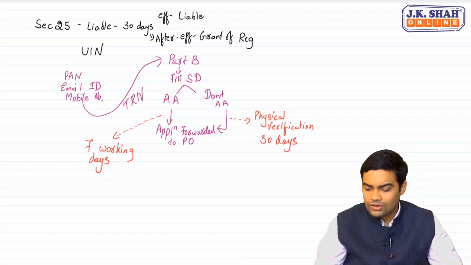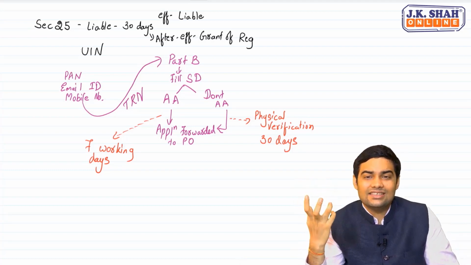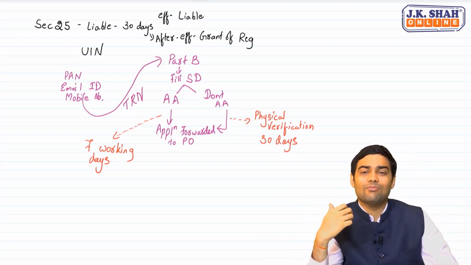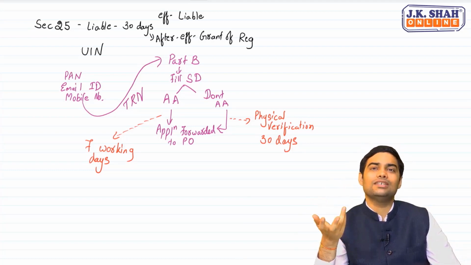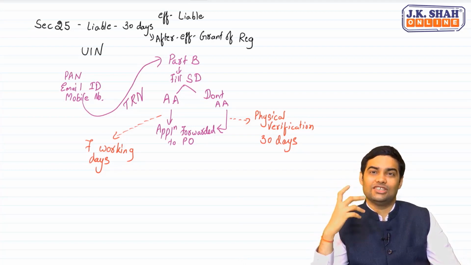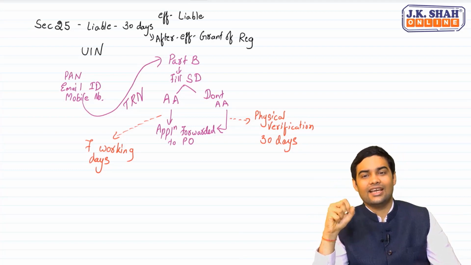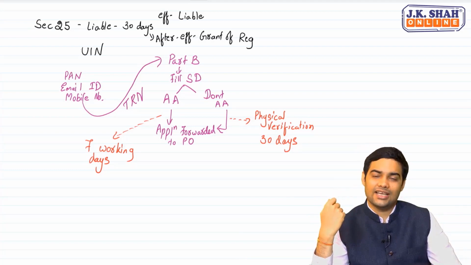That means the officer will get more time. Your registration certificate will be delayed. Here the officer gets more time because he is going to physically verify the premises, plus he is going to go through the documents to the best of his judgment. That's why the time limit allotted to him is much higher.